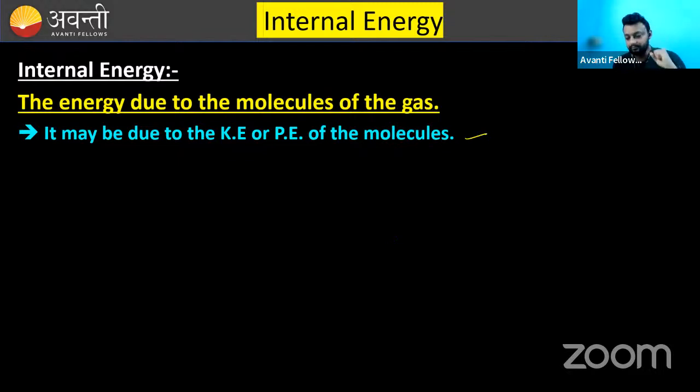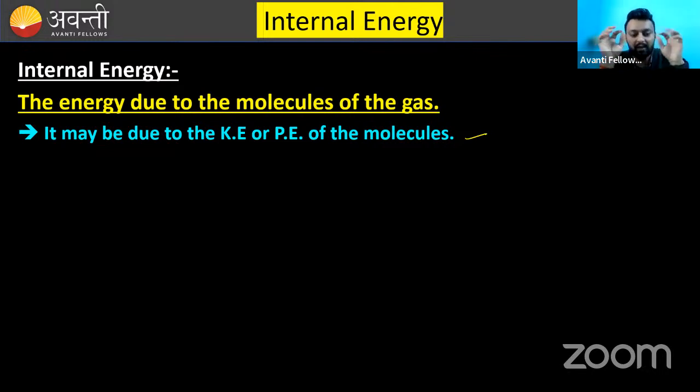Now, one more thing. Generally, in this chapter, we will deal with the ideal gas. So, what is the basic concept behind the ideal gas? If you don't know what an ideal gas is, I will give you a small description. What is an ideal gas?